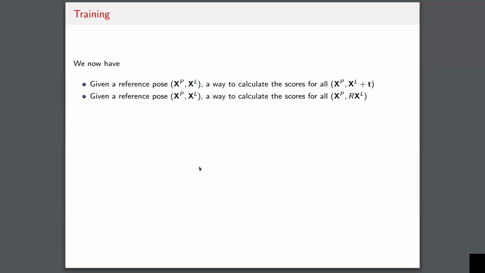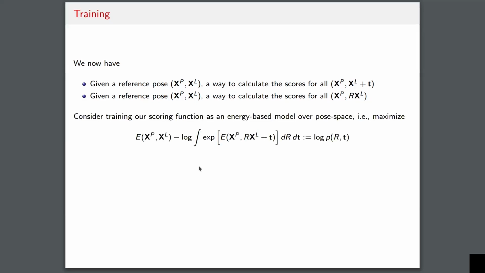So the procedure that I've outlined so far is just, once you have obtained the neural network that gives you those coefficients, how do you optimize the ligand pose over translations, and how do you optimize it over rotations? But then we have to ask, how do we actually obtain this neural network in the first place, right? So this is what we have. This is what I just described. And now we need a training procedure.